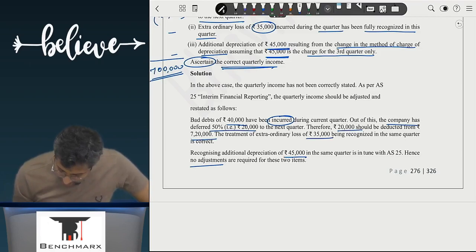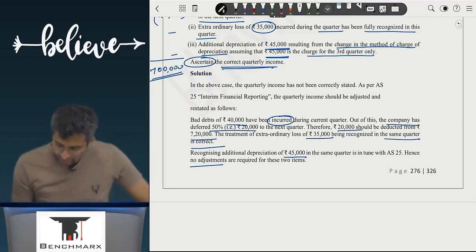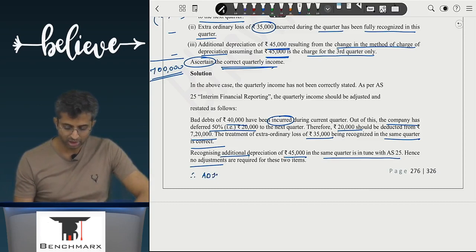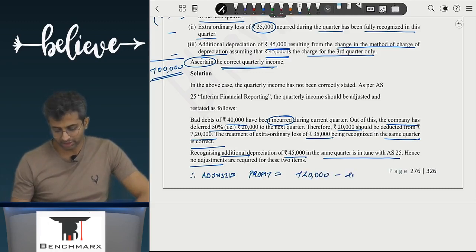Treatment of extraordinary loss should be recorded in the same quarter, which is correct. Additional depreciation of 45,000 is in tune with the AS 25. Hence no adjustments. Therefore, if you want, you can write down below this: adjusted profit equals 7 lakh 20 minus 20 equals 7 lakhs.